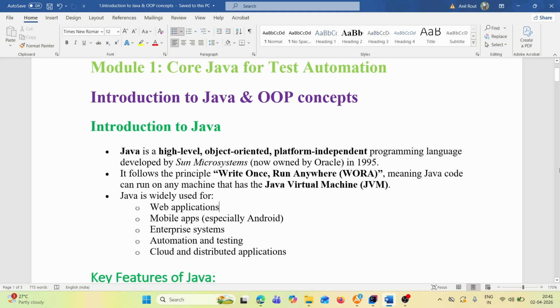It follows the principle write once, run anywhere. That means you can write your code once. For example, you write your code on Windows, but that same code you can run on Mac or Unix or Linux, but a particular JVM should be installed on that operating system. Java is widely used for web applications, mobile apps, especially Android, enterprise systems, automation and testing, cloud and distributed applications.